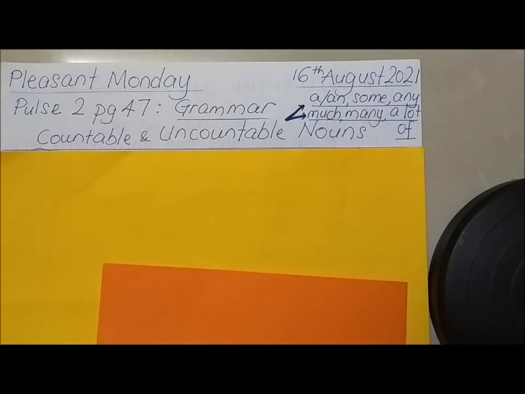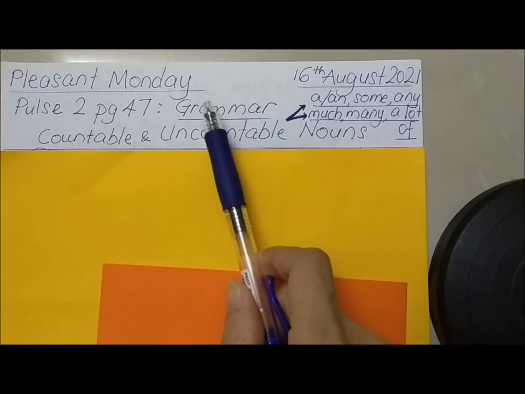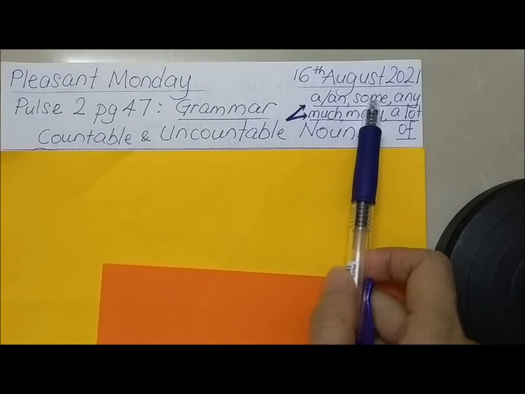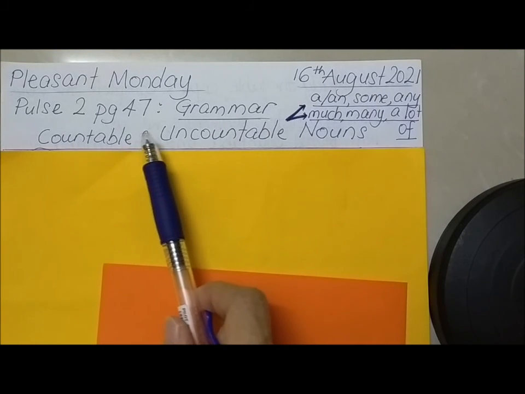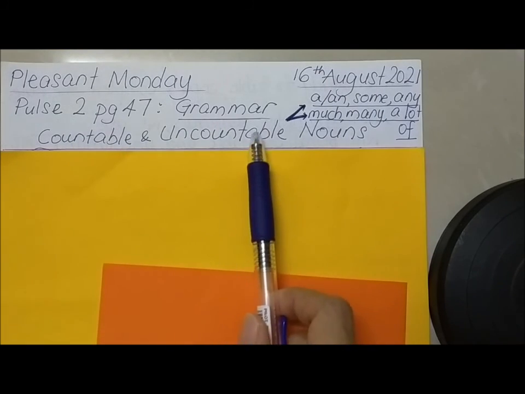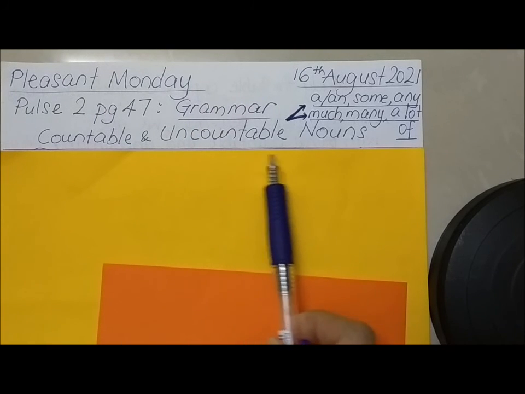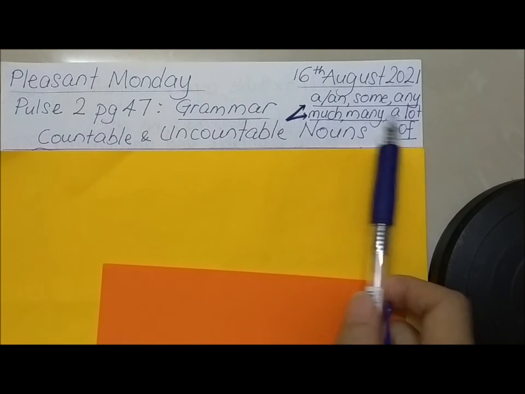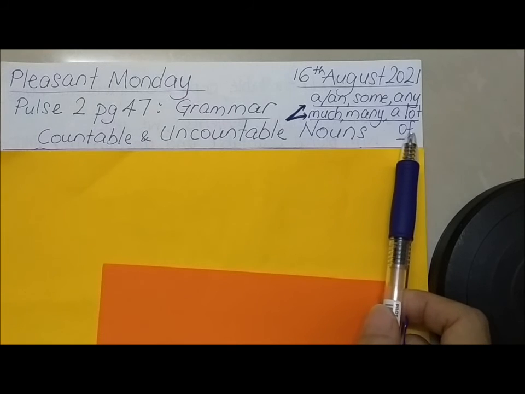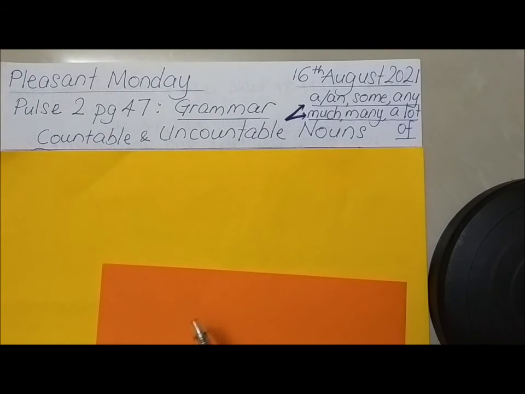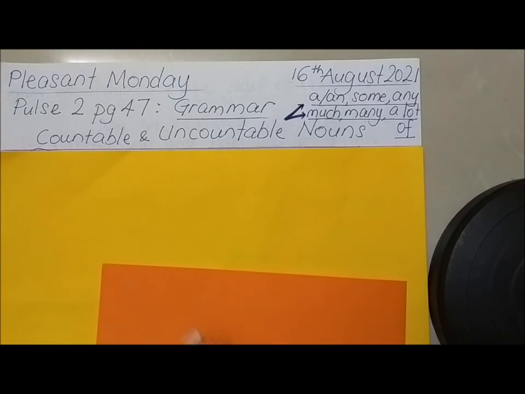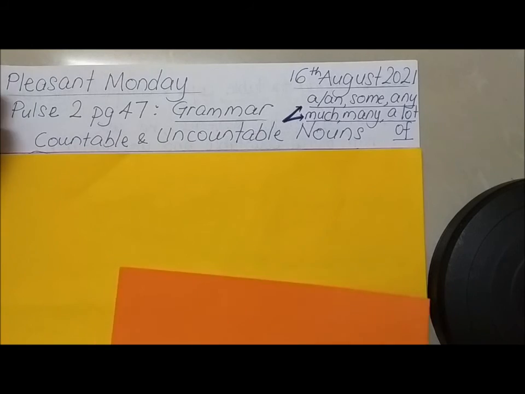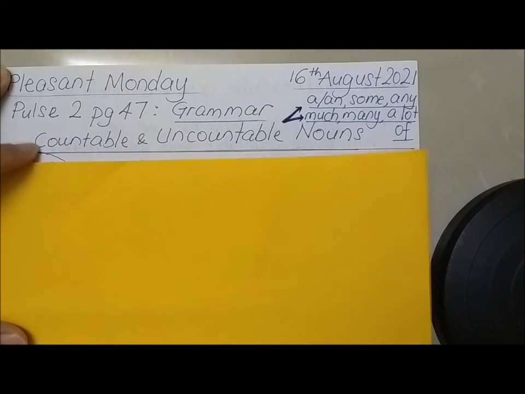In your exercise book, remember to write down the day and the date. And Pulse 2, page 47, write down the title itself: grammar, countable and uncountable nouns, a, some, any, much, many, and a lot of. Now, before we do exercise 1, let us get to know more about countable and uncountable nouns. So, what are they? Let's take a look.